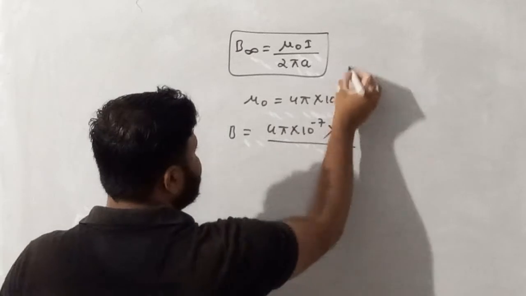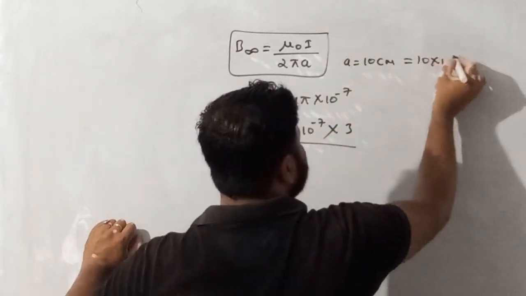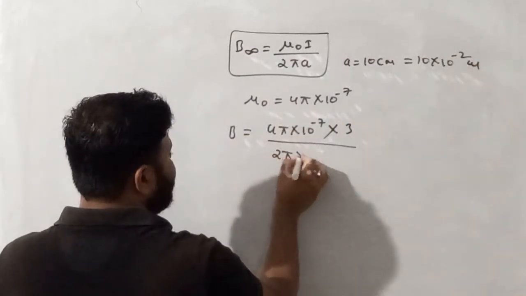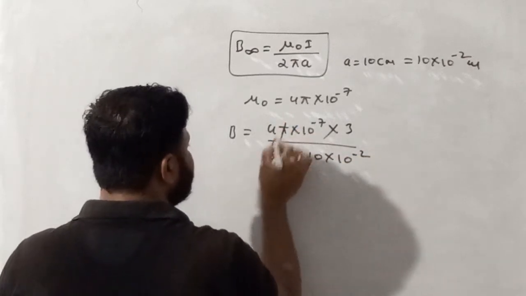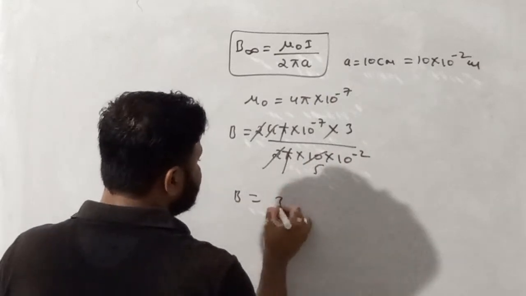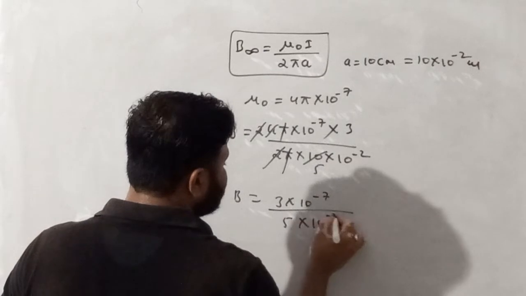So 3 ampere, and A is also given, it is 10 centimeter, so 10 into 10 raised to the power minus 2 meter. So it is 2 pi into 10 raised to the power minus 2. Pi gets cancelled. 2 2s are 4, 2 5s are 10. So B is equal to 3 into 10 raised to the power minus 7 divided by 5 into 10 raised to the power minus 2.